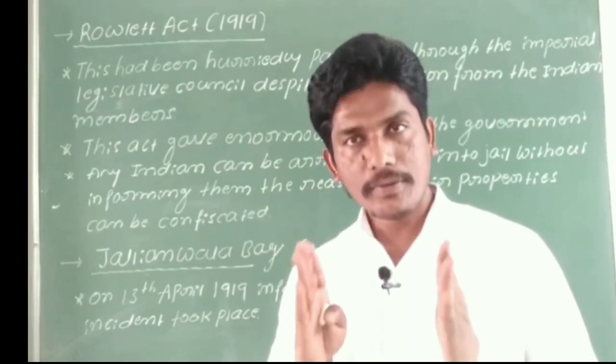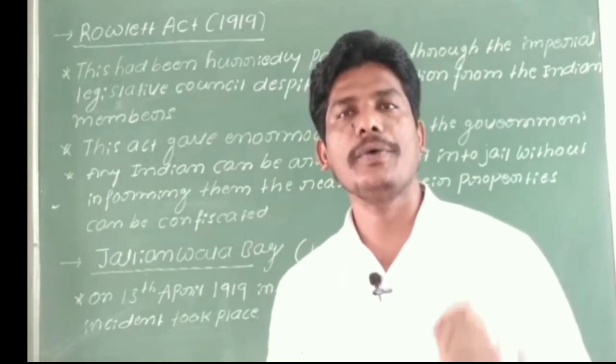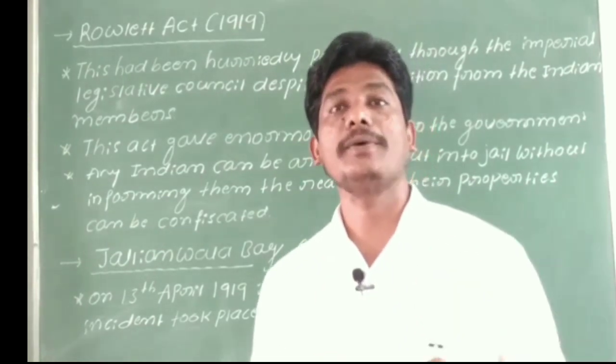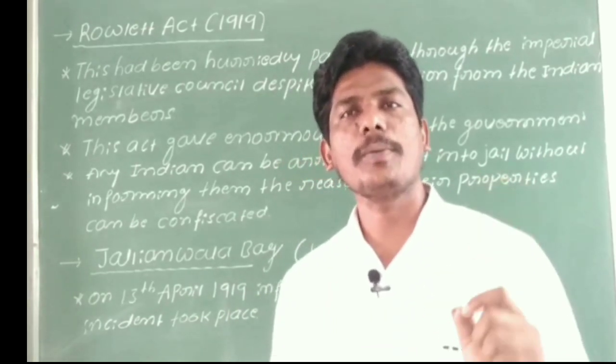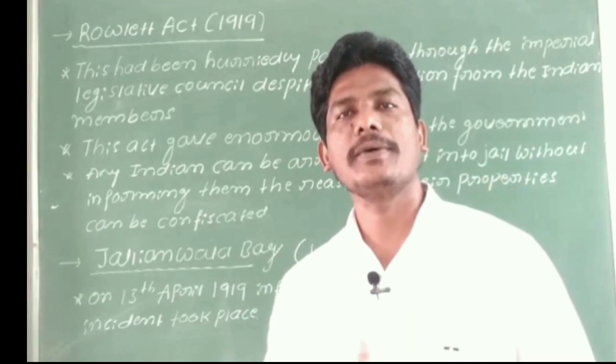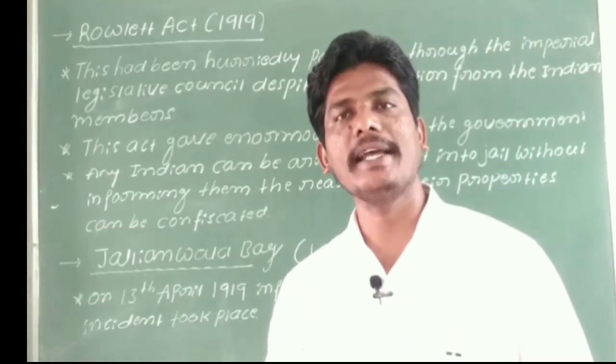Right. Now in this class we are going to discuss the Rowlatt Act. What is the Rowlatt Act? Why did the British government impose it in 1919?